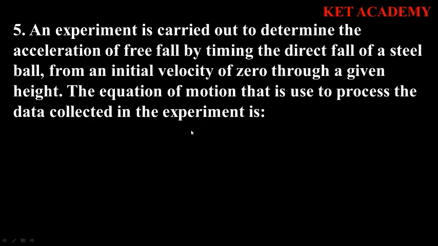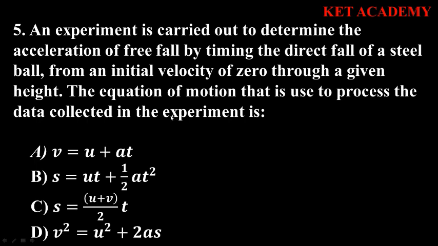Now let's look at the equations of motion. We have to take note that this is an experiment, and first of all we are going to eliminate our answers. We know that in MCQs, another way of getting your solution is actually by elimination. So obviously, A cannot be the option because they haven't mentioned time in A, and also the final velocity was not mentioned.